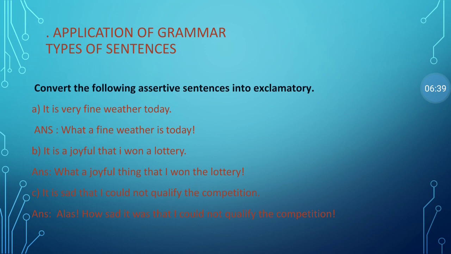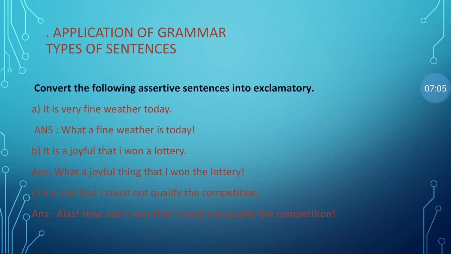Convert the following assertive sentence into exclamatory: It is very fine weather today. What fine weather today is! It is joyful that I own a lottery. What a joyful thing that I own a lottery!